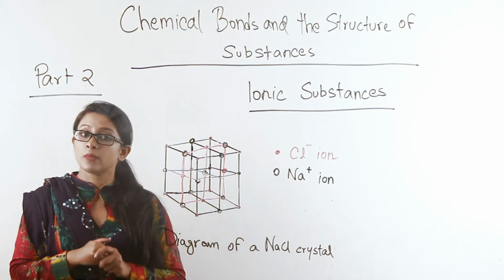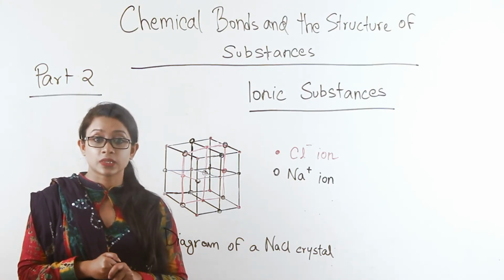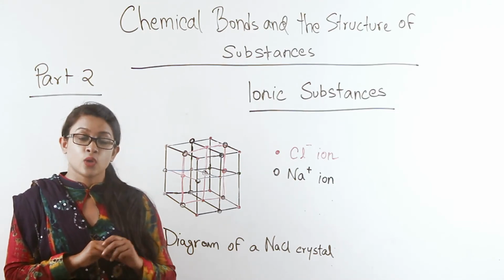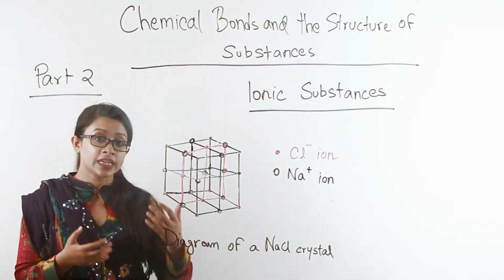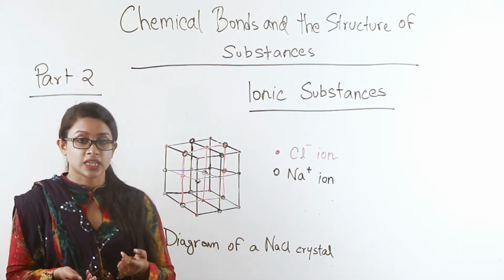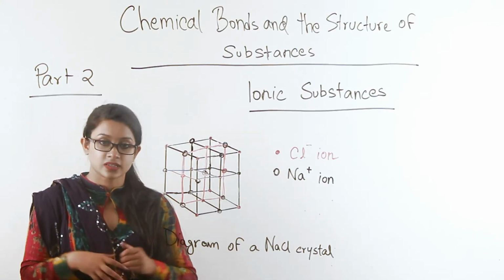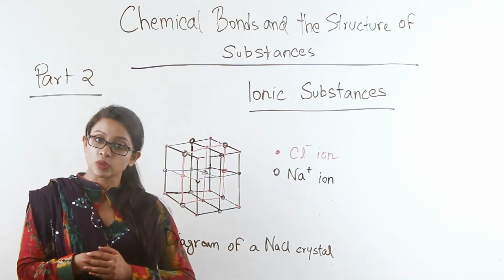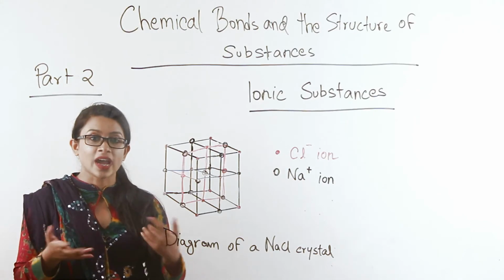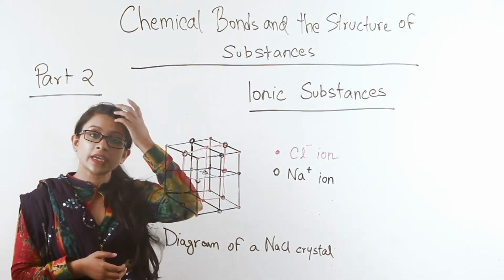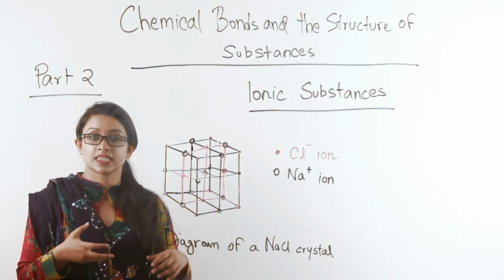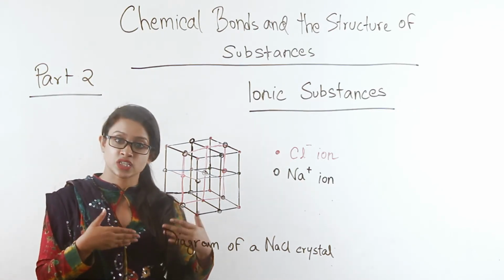Now, apart from high boiling temperature, what ionic substances also have is electrical conductivity. What we discussed in our electrical conductivity parameter at the beginning of the lecture is that ionic substances only conduct when they are molten or dissolved in liquid. Why does that happen? In order to conduct electricity, you need agents that can carry the electrical energy forward.